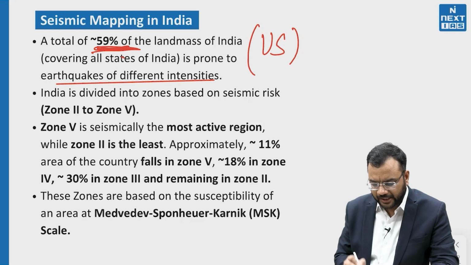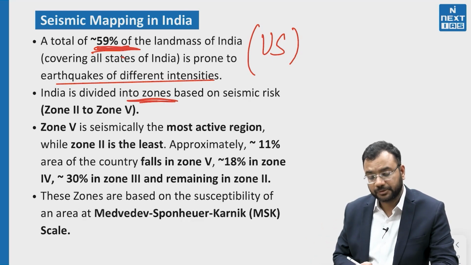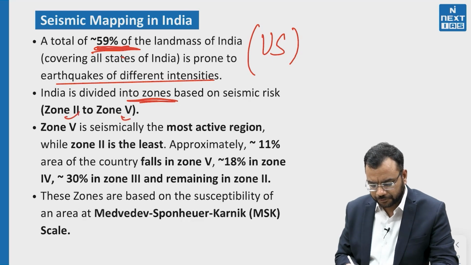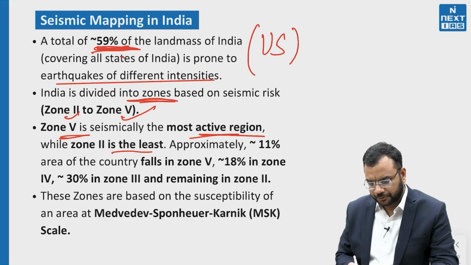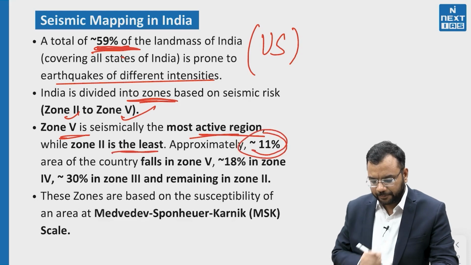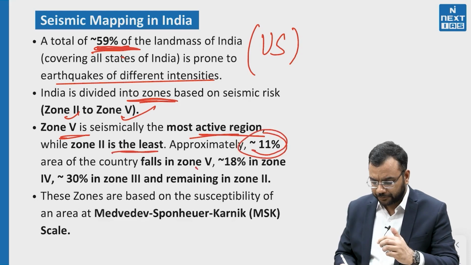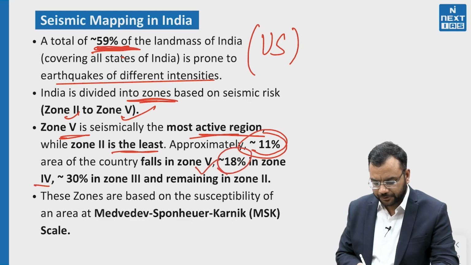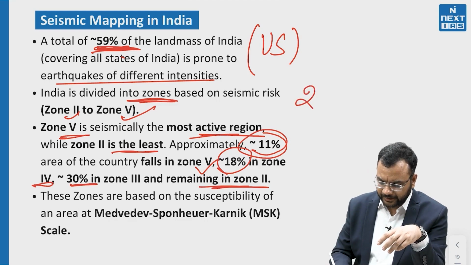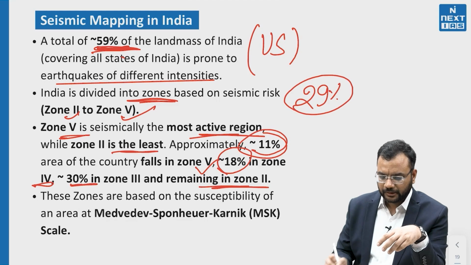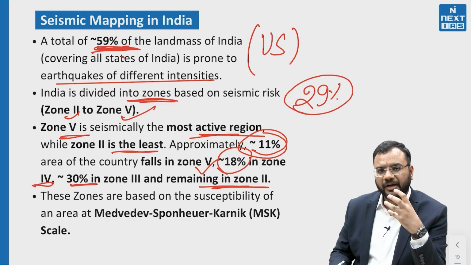India is divided into zones based on seismic risk, zone 2 to zone 5. Zone 5, as we have seen in the map, is most active, and zone 2 is less. 11% of the country lies in zone 5, 18% in zone 4, 30% in zone 3, and the remaining in zone 2. So around 29% is in some form of higher risk.